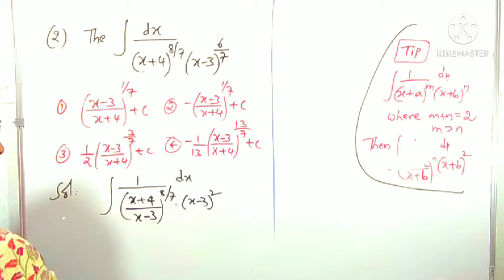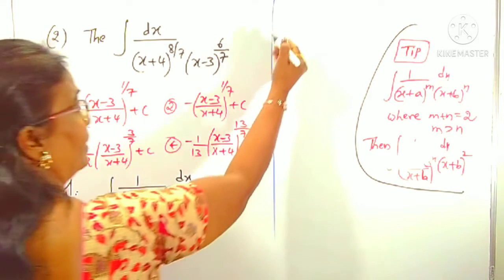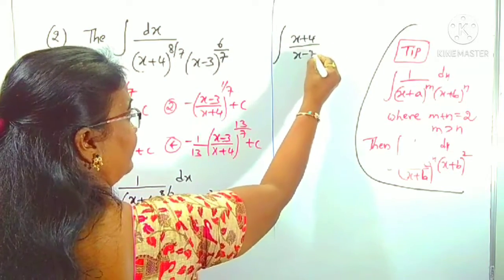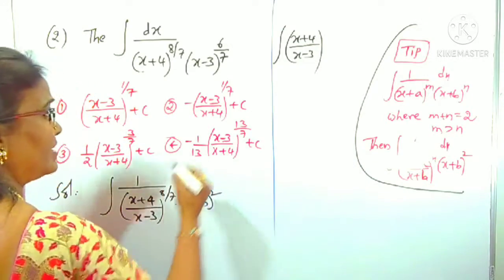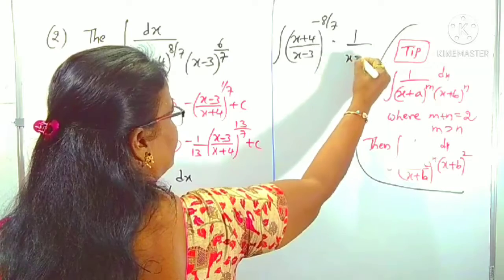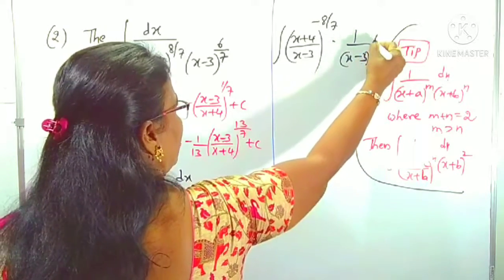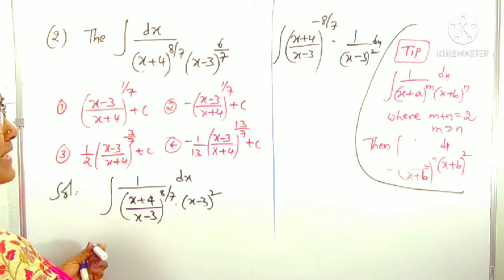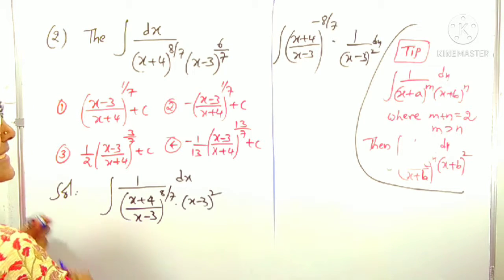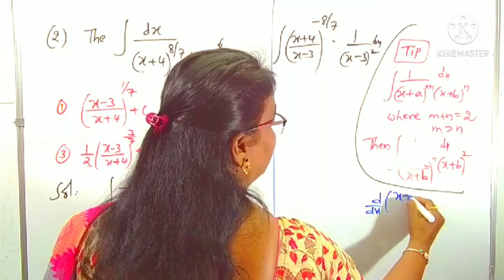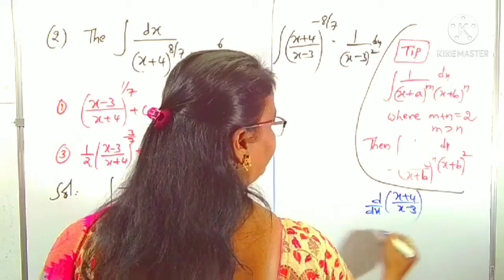Now I am rewriting. If you take this into the numerator, this is the integral of (x plus 4) by (x minus 3), the power becomes minus 8 by 7, into 1 by (x minus 3) whole square, right? We can understand what the derivative of (x plus 4) by (x minus 3) is.